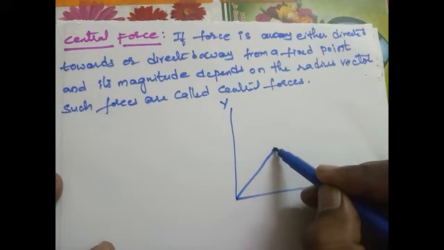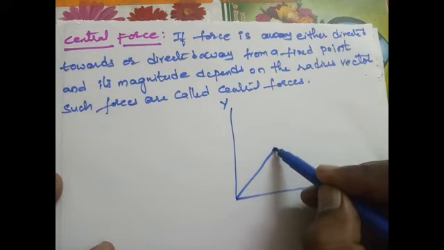Now we know that torque can be defined as the rate of change of angular momentum. Tau equals dL by dt, and we already got that equal to 0, so dL by dt equals 0. Integrating on both sides, we get L equal to constant.